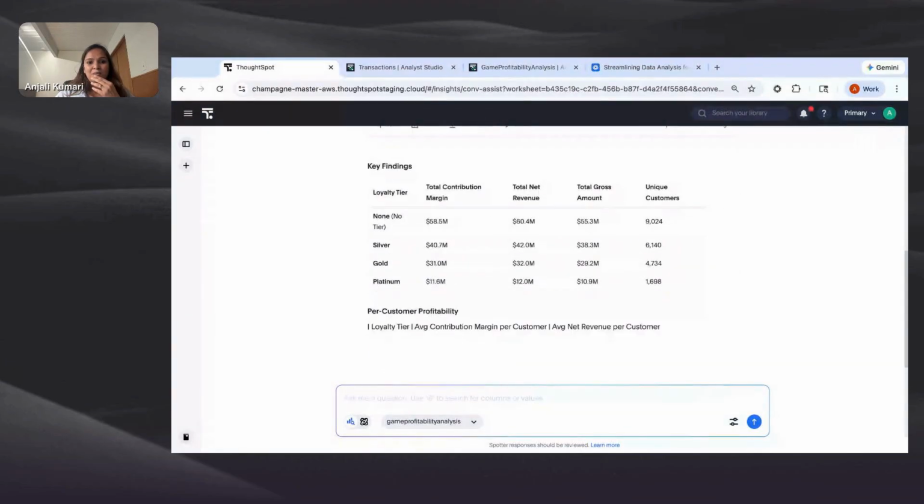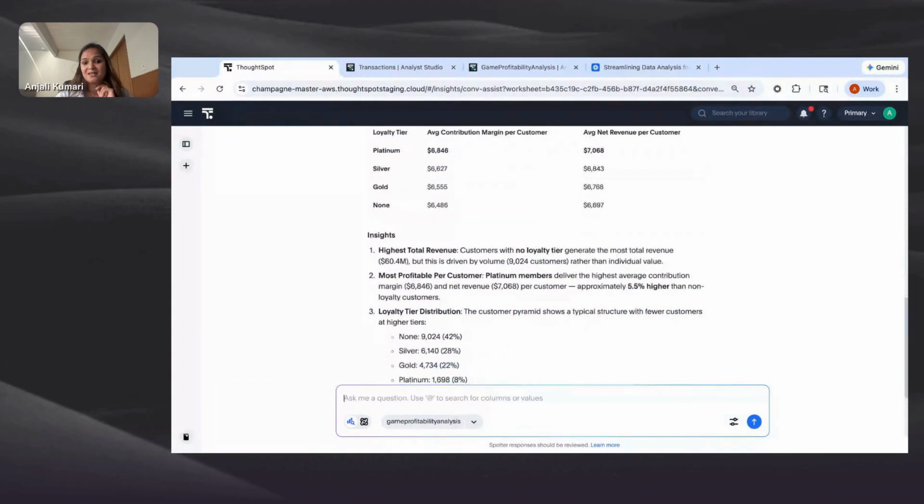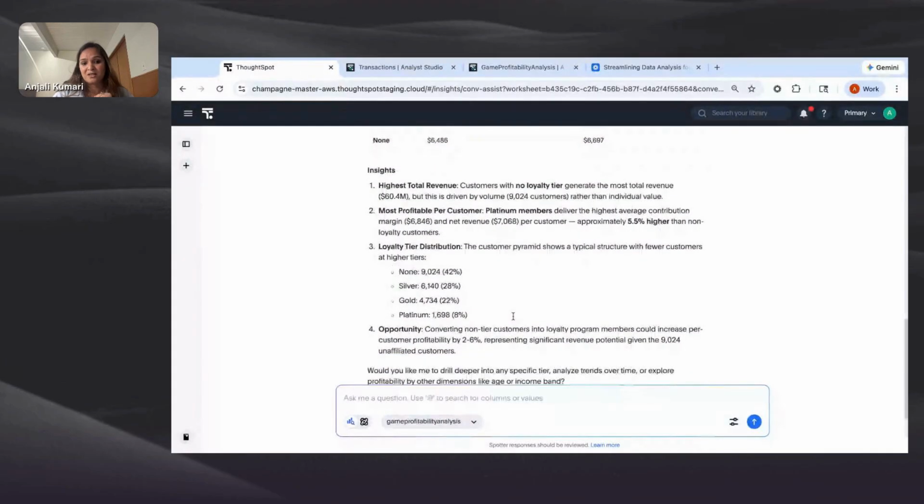Awesome. So it has given me the information. It has picked up loyalty tier. It has given me the contribution margin, and not just that, it actually summarizes the insight for me. It tells me that highest total revenue is from no loyalty tier, which makes sense because of course this is a one-off game that we did. But it also highlights that platinum members are the most profitable customers.